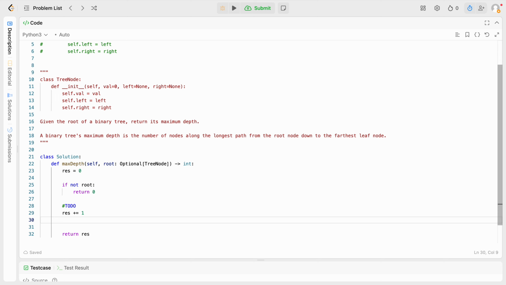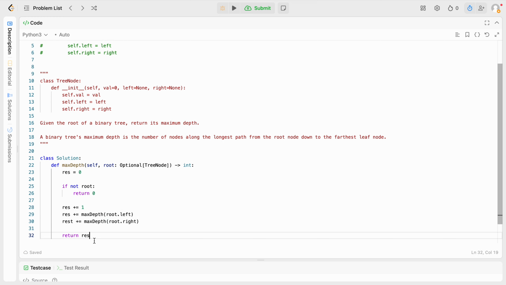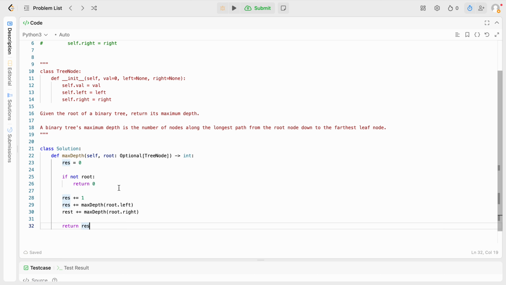And then we could do something like this, where we do max of root dot left and root dot right, and then return res. I feel like that should work.